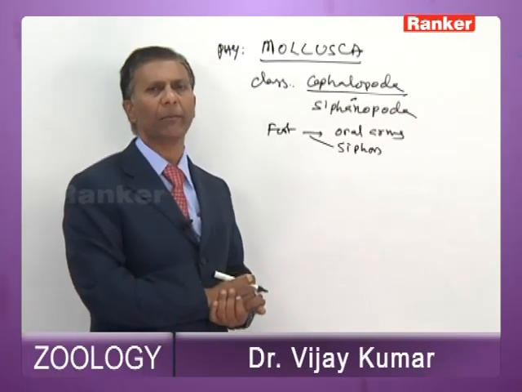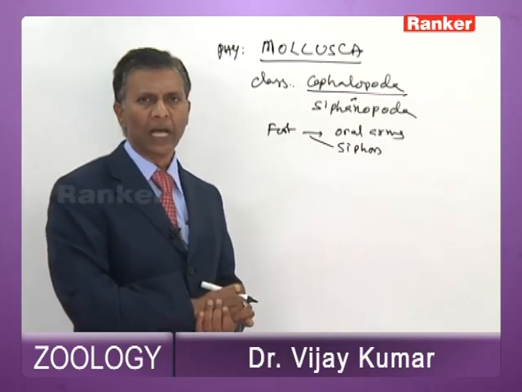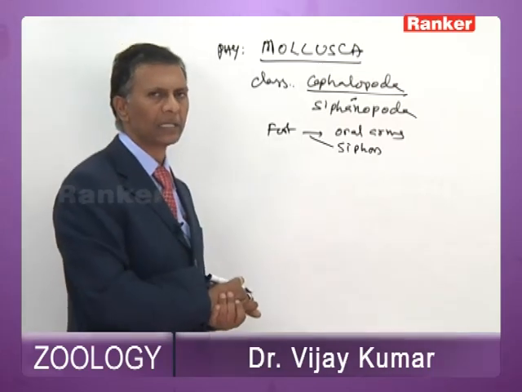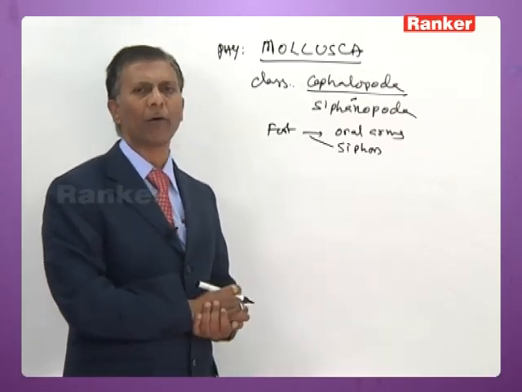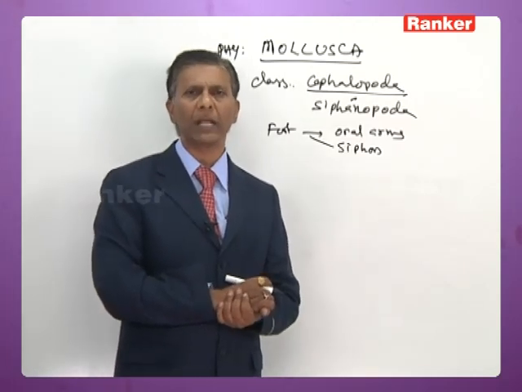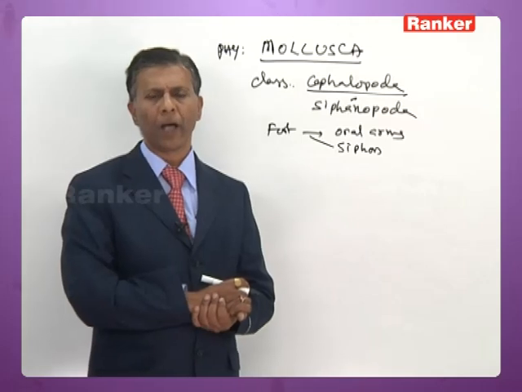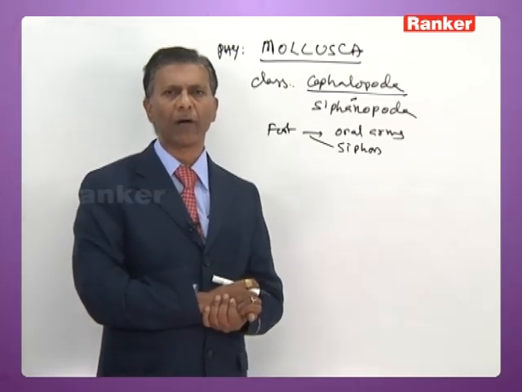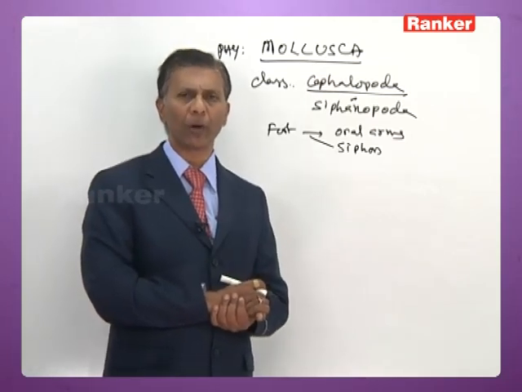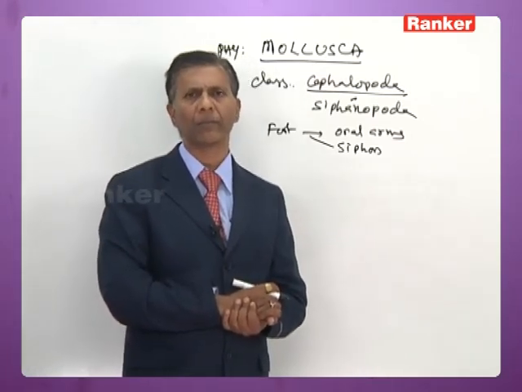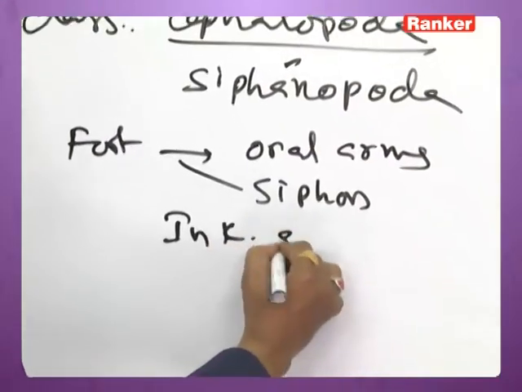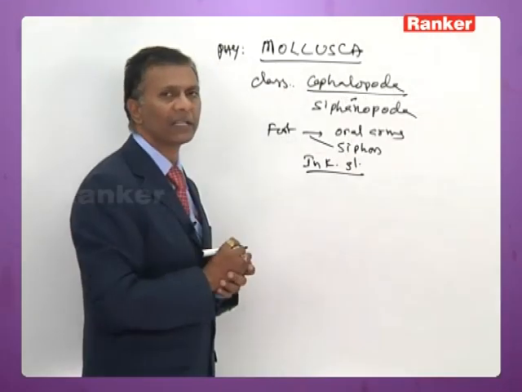Head is distinct in them with distinct eyes. Eyes of cephalopoda are said to be similar to that of vertebrates. Cephalopoda is the only group of mollusca with closed blood vascular system. Respiratory pigment is hemocyanin. Heart has either one pair of auricles or two pairs of auricles. Respiration takes place by ctenidia. Some of the cephalopods have ink gland as an organ of offense and defense.